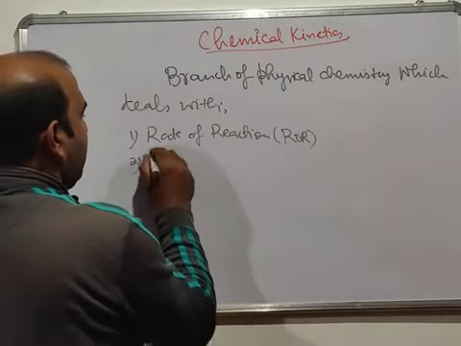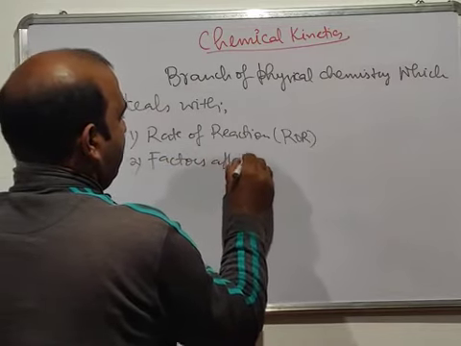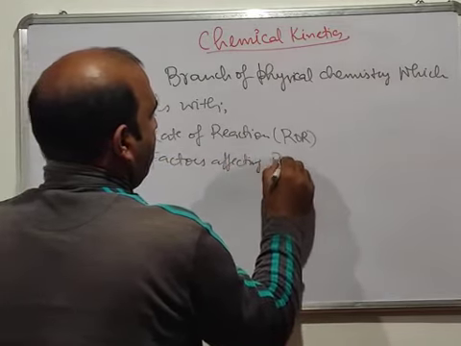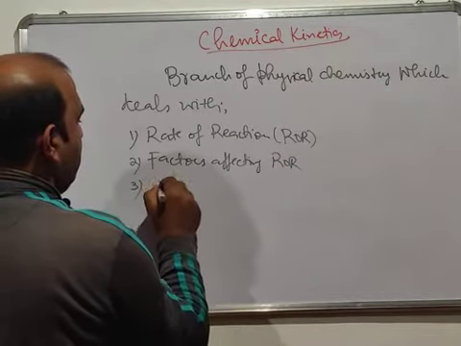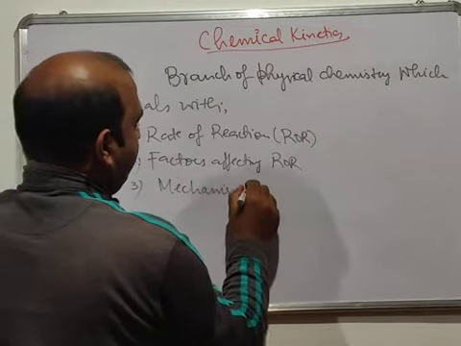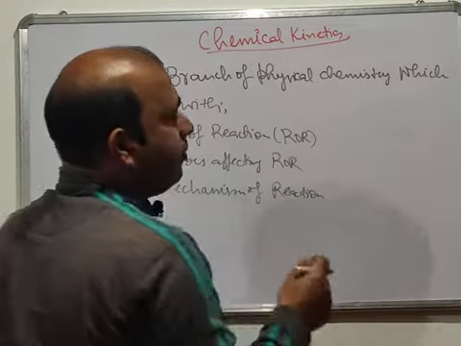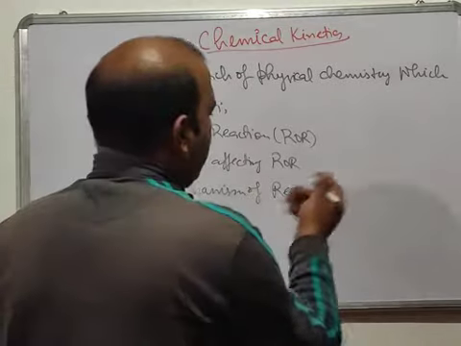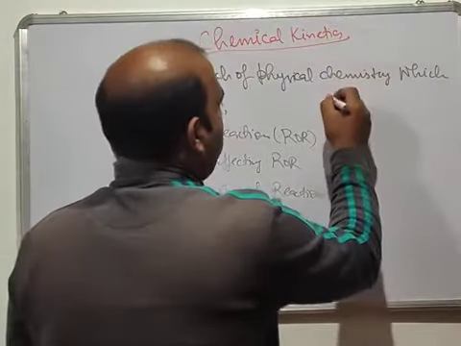Second, it deals with factors affecting the rate of reaction. And third, it will study the mechanism of the reaction. Of course, the mechanism in terms of the kinetics and all that. So we'll study it later when we go into more detail.